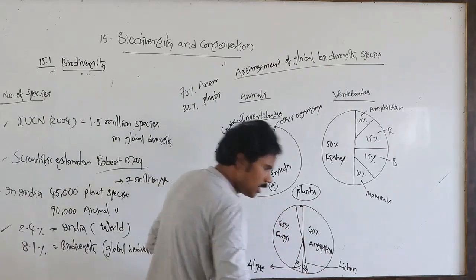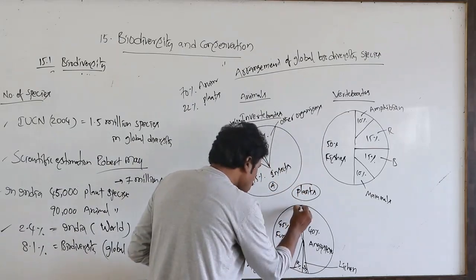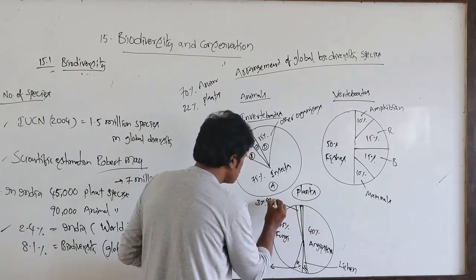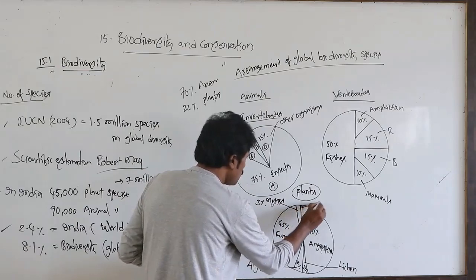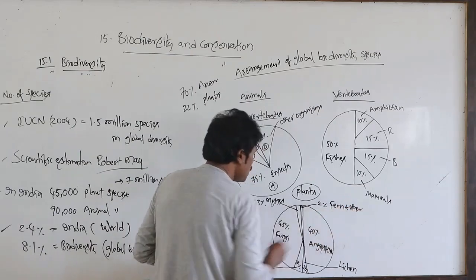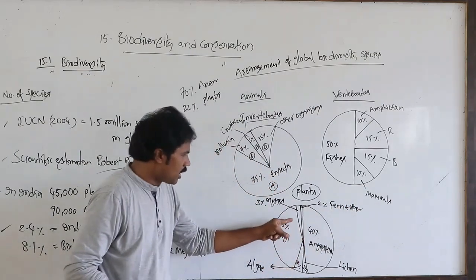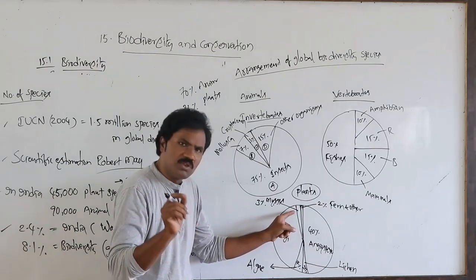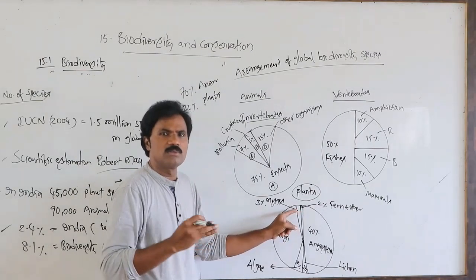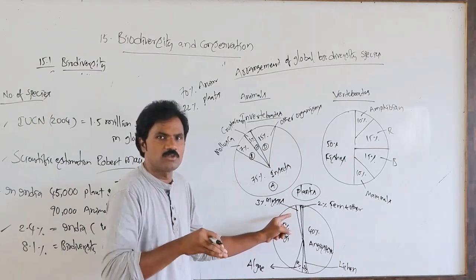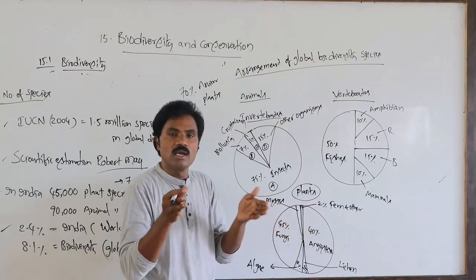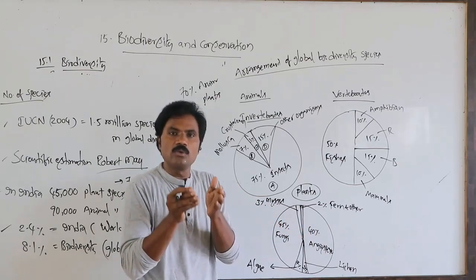Here also 3% and 2%: 3% are mosses, that means bryophytes, and 2% are ferns, the pteridophytes, and other species. Observe very carefully. The maximum is covered by fungi, and fungi are included here under plants only.